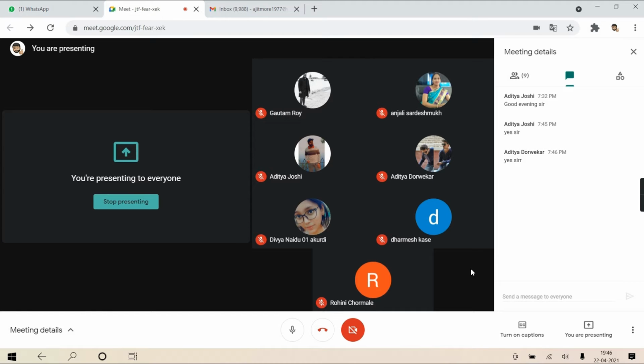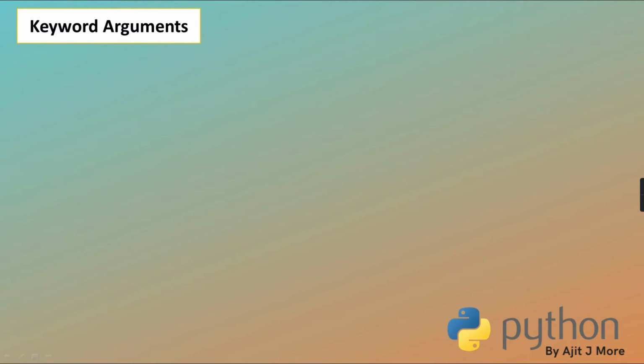Okay, no issues. So let's proceed with the second one, that is keyword argument. Very important concept. Remember, the functions discussion is too important, because in the future when we go to OOP and all, there too we will need functions. Once you start knowing functions, whatever concept you learn after that, try to use functions only for answering. Don't write your simple structured script. Use procedure oriented things and try to solve your programs. Now coming to the next one, that is keyword argument.